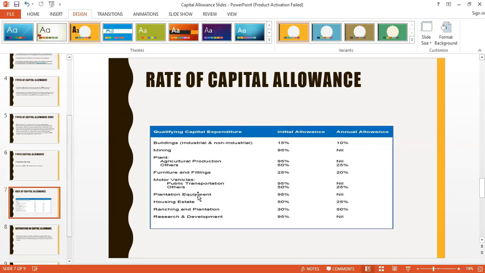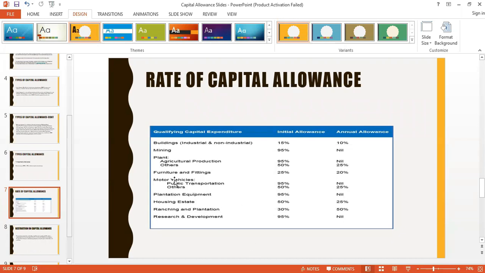On plantation equipment, the initial allowance is 95%, the annual allowance is nil. On housing estates, the initial allowance is 50%, the annual allowance is 25%. On ranching and plantation, initial allowance is 30%, annual allowance is 50%. Research and development, initial allowance is 95%, annual allowance is nil. All what I'm saying is on your screen. I'm sharing my screen with everybody, and you can see that.